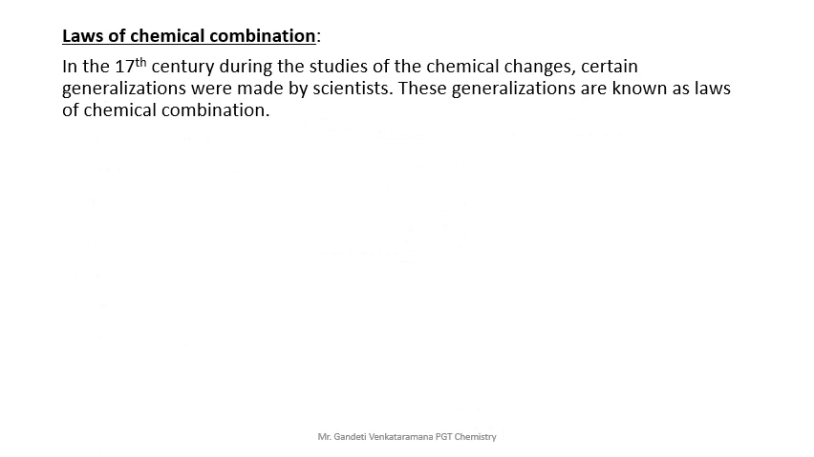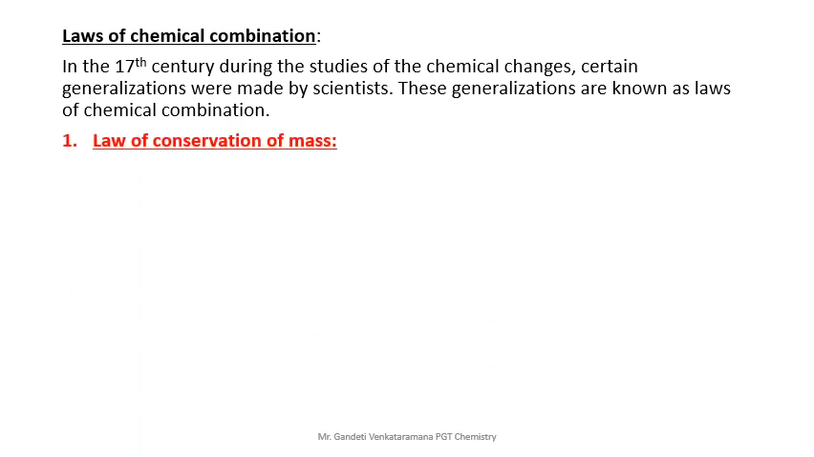In the 17th century, during the studies of chemical changes, certain generalizations were made by scientists. These generalizations are known as laws of chemical combination. So students, in the 17th century, scientists did some chemical experiments and got some results. Based on those results, certain generalizations were made by the scientists. These generalizations led to the formation of the laws of chemical combination. We will see the first law of chemical combination.